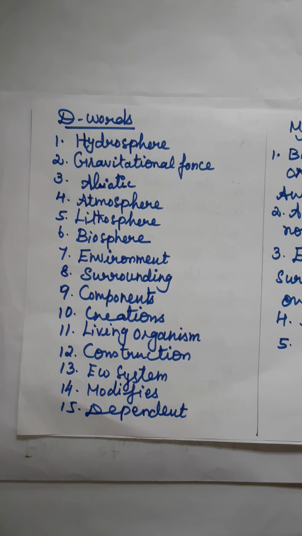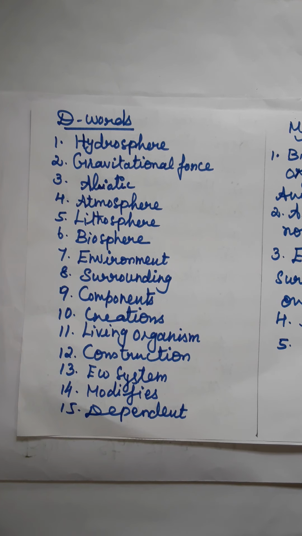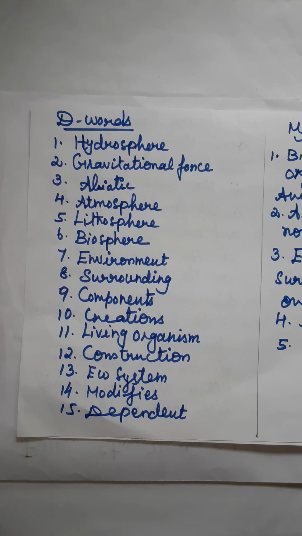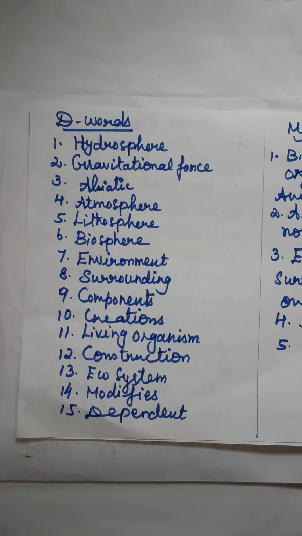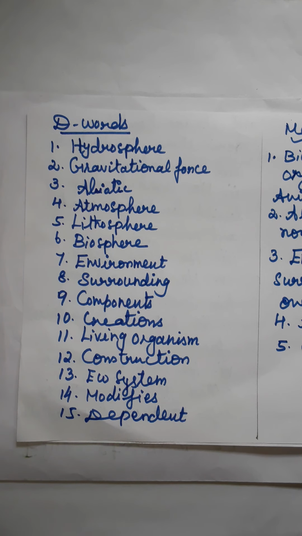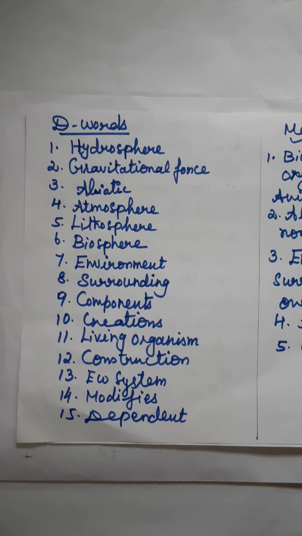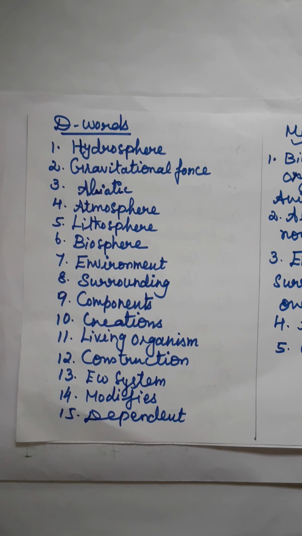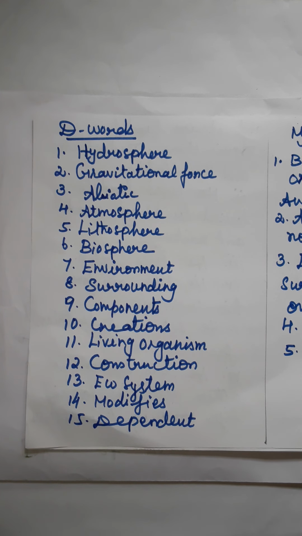hydrosphere, gravitational force, abiotic, atmosphere, lithosphere, biosphere, environment, surrounding, components, creations, living organism, construction, ecosystem, modifies, dependent. Children, while you are going to read and write the D words, you have to read with spelling. Can I read it again?